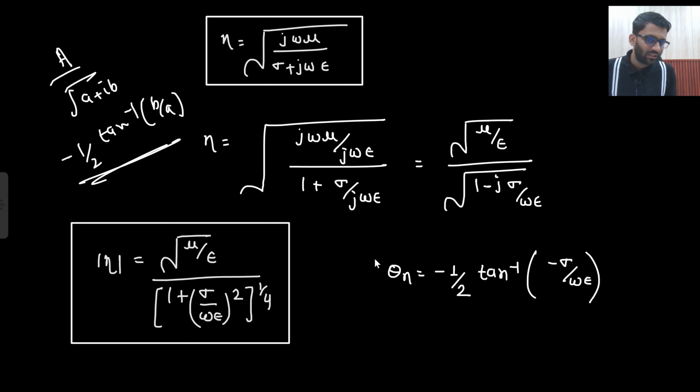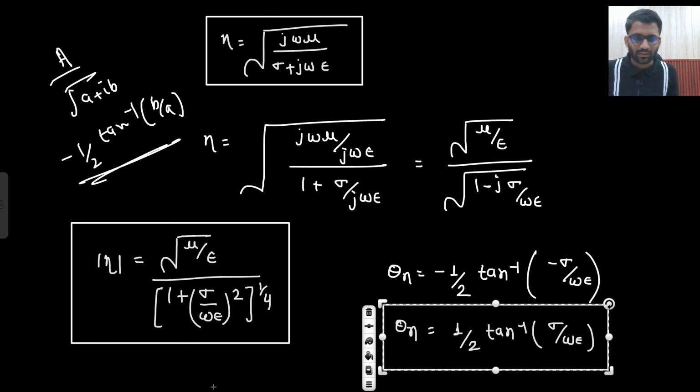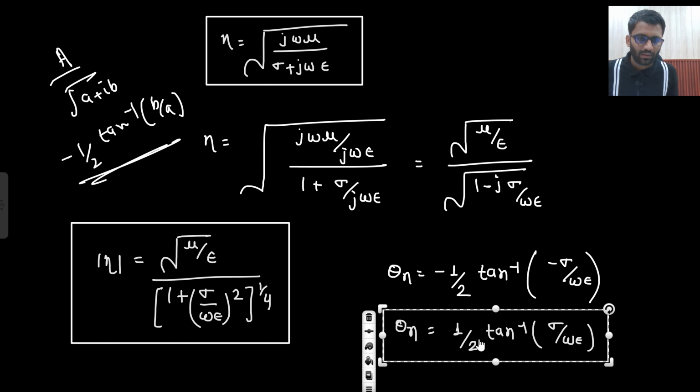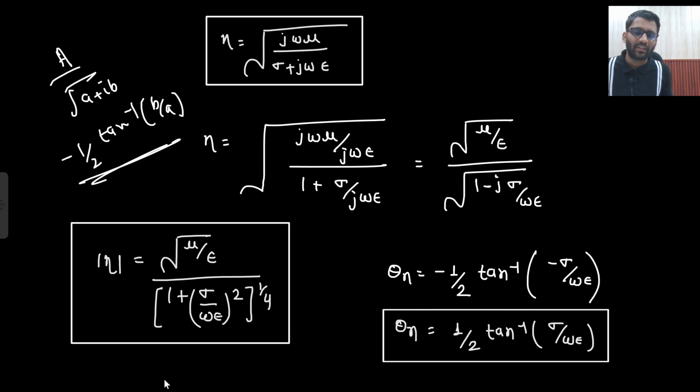A is 1. So this minus sign comes outward, because tan inverse of minus x is equal to minus tan inverse x, right? So this minus sign comes outward. So what are you going to get? Eta n is 1 by 2 tan inverse sigma upon omega epsilon. What do you see? Again sigma upon omega epsilon. This is something very special, and we are certainly going to see that. But for now, you are getting these two expressions, and how you can represent eta now.